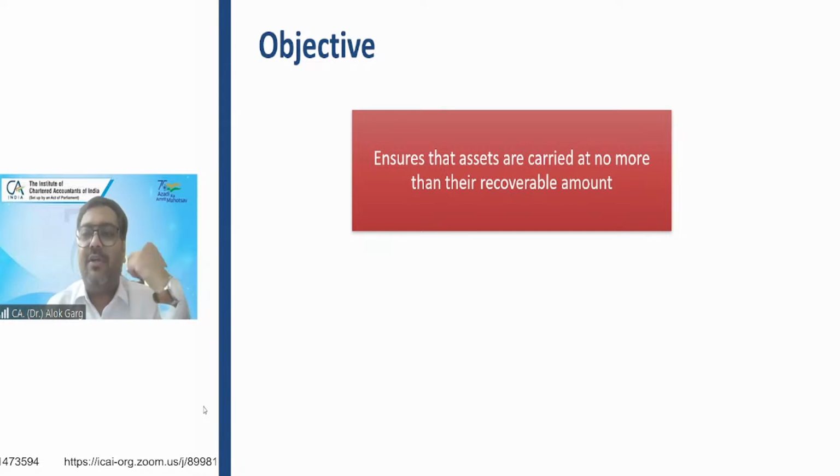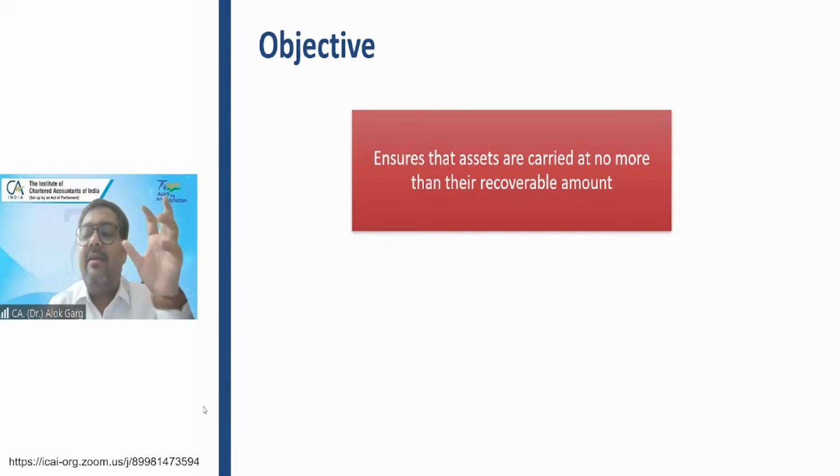I am a shareholder of a company, and the company has shown the PP at 1,000 crores. The market value of the property is only 600 crores. So I am celebrating after looking at the 1,000 crore number. I'm saying, wow, the company has 1,000 crore of PP.